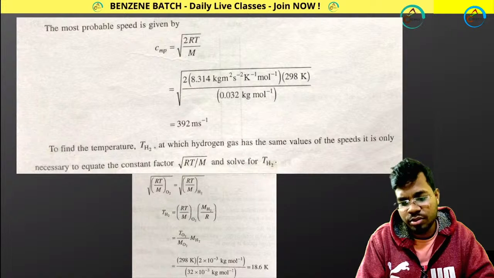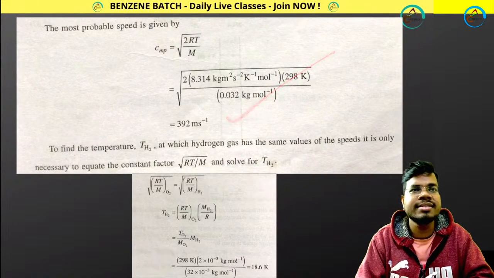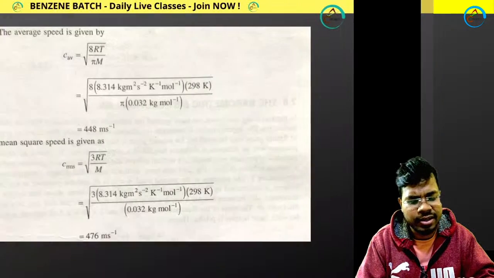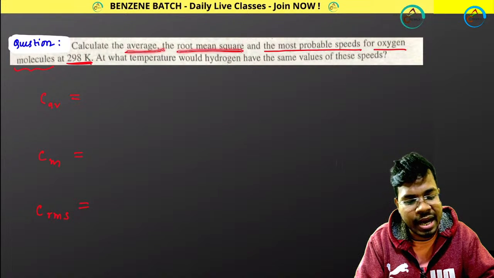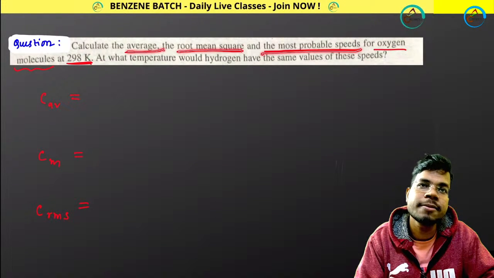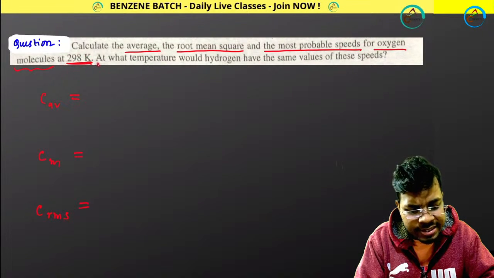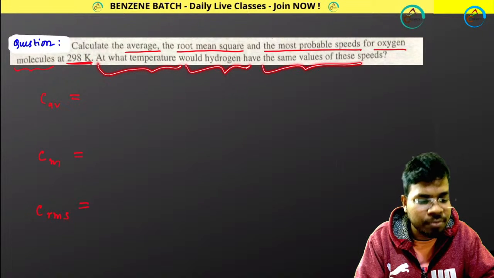Okay. So now listen to one thing. You can just understand the first part, come to the second part. What am I doing in the second part? For the first part I get my average velocity, root mean square velocity and most probable velocity. Perfect. So now my question is, this is at 298 Kelvin. So at what temperature would hydrogen have the same values of these speeds?